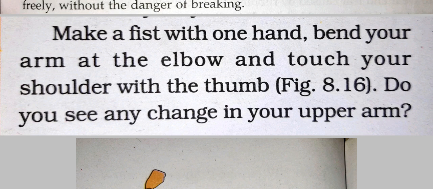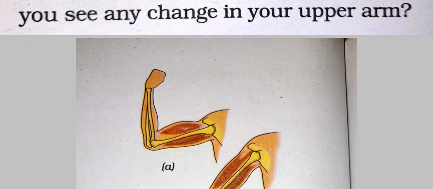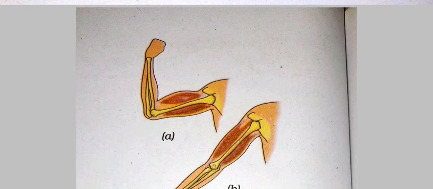Do you see the change in the upper arm? Like this way. See figure A given in your textbook 8.16. And there only, under that discussion it is given. Do you find any change in your upper arm? Touch it with the other hand. If you can't see any change with your eye, touch it with your other hand.